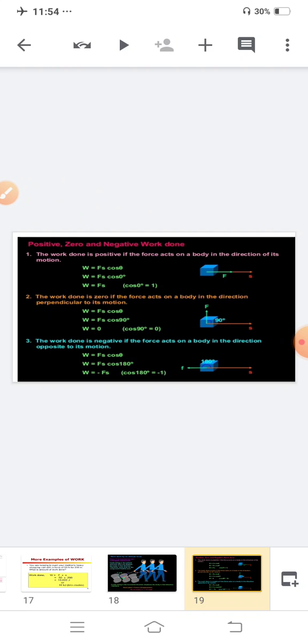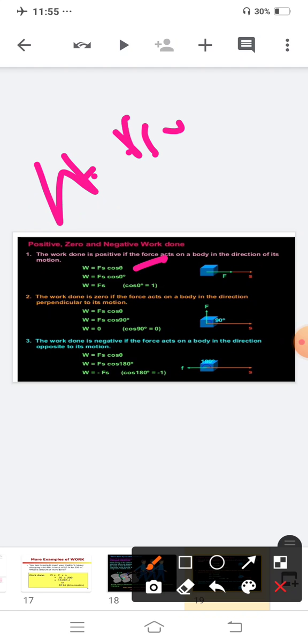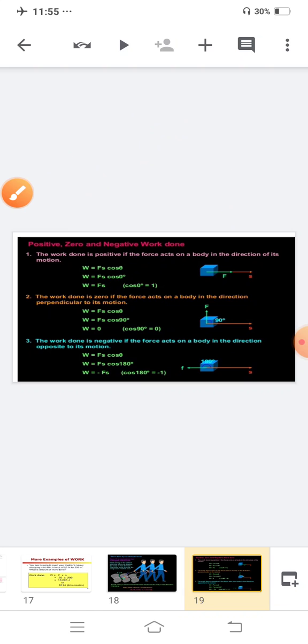Basically the work done is positive if the force acts on a body in the direction of the motion. In that case, your W is equal to Fs cos theta. Cos theta, the value is 1, because here the angle is 0, cos 0. So your formula is W is equal to Fs. Clear?